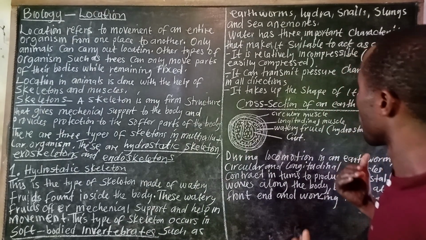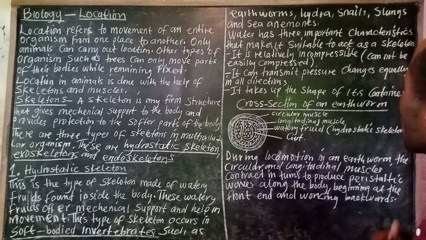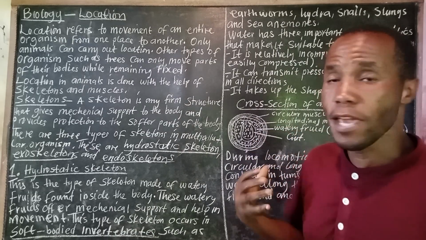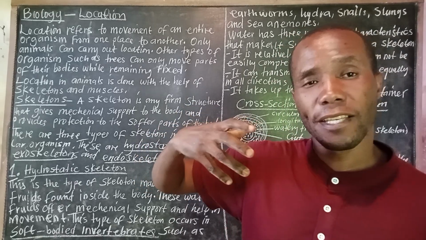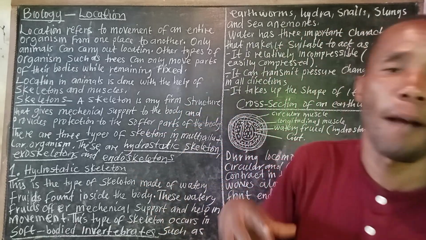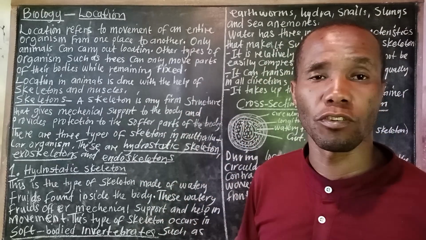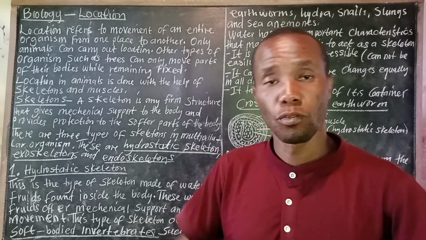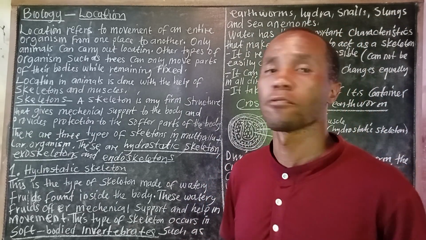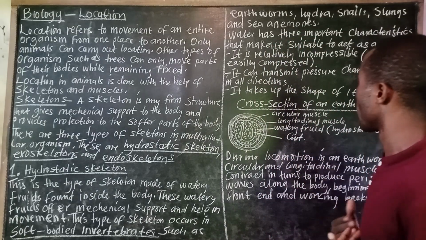Okay. So now let us look at a cross section of an earthworm. Here we have picked earthworms to explain more about hydrostatic skeleton. But remember, there are a lot of animals where hydrostatic skeleton is found. So we have picked earthworm.